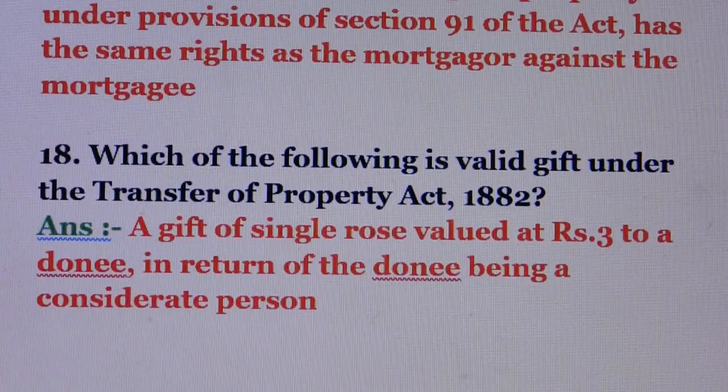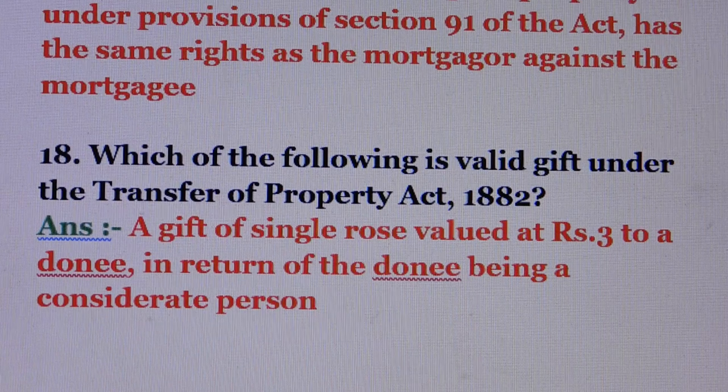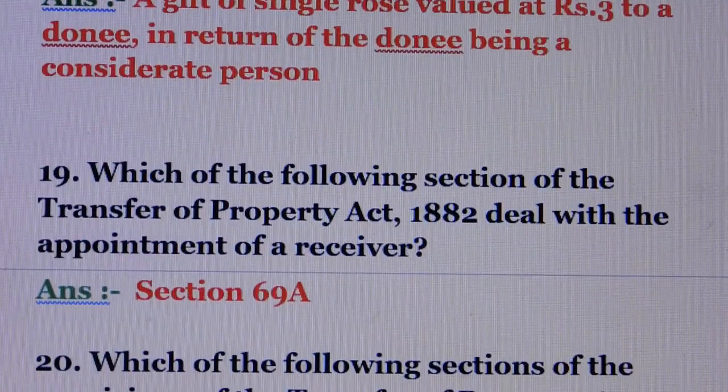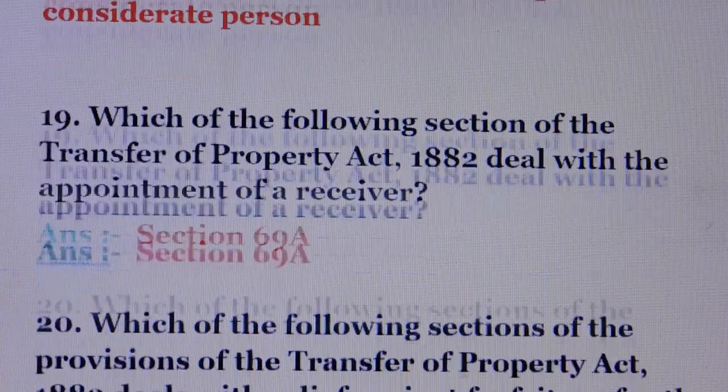Question number 18. Which of the following is a valid gift under the Transfer of Property Act? Answer is a gift of a single rose valued ₹3 to a donee in return of the donee being a considerate person. Question number 19. Which of the following sections of the Transfer of Property Act deal with the appointment of a receiver? Answer is section 69A.